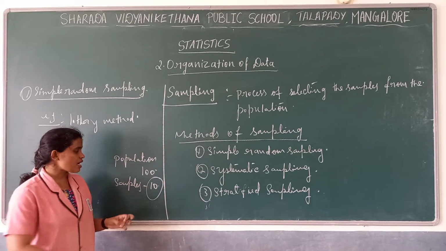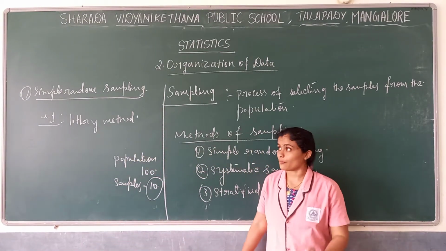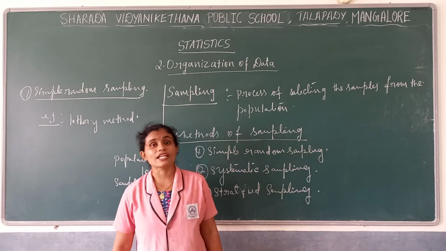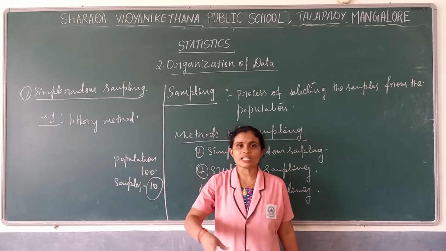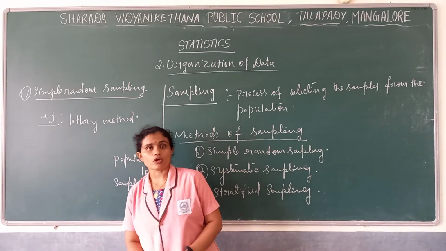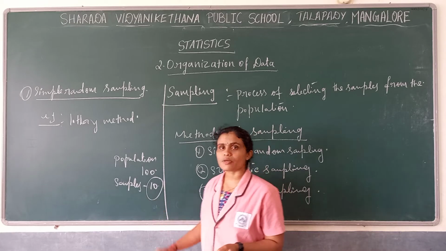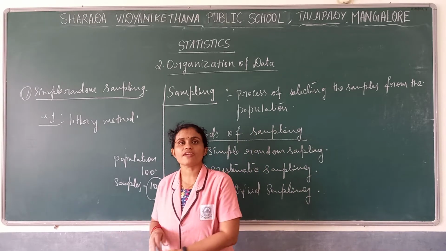Those 10 students are my samples. This we call simple random sampling. Randomly I will pick using a method called the lottery method. Lottery method is the method I have just explained.